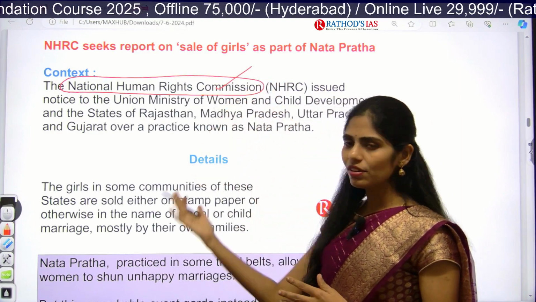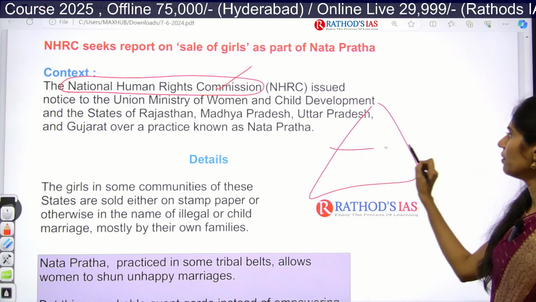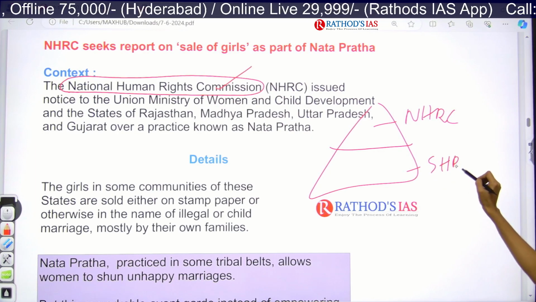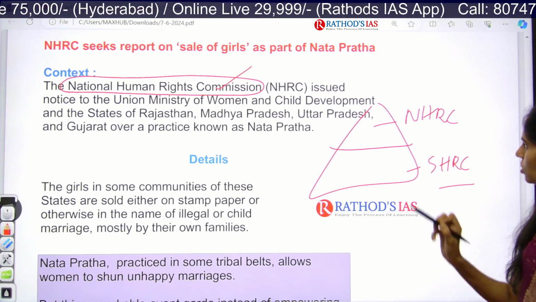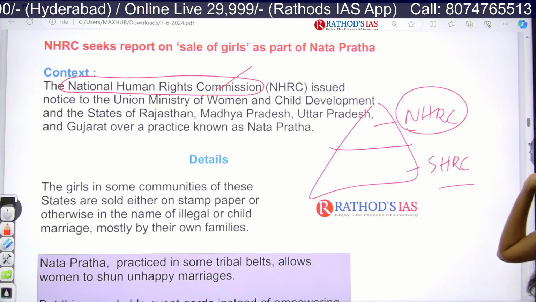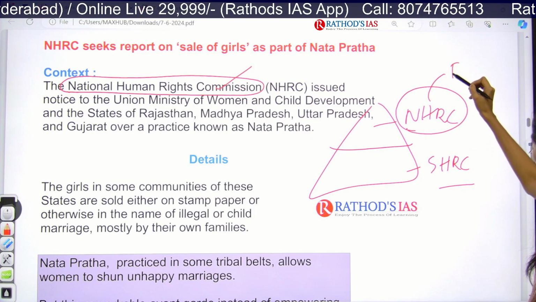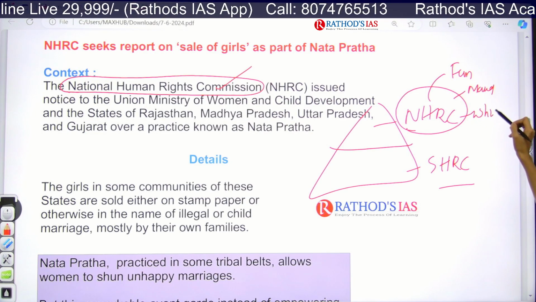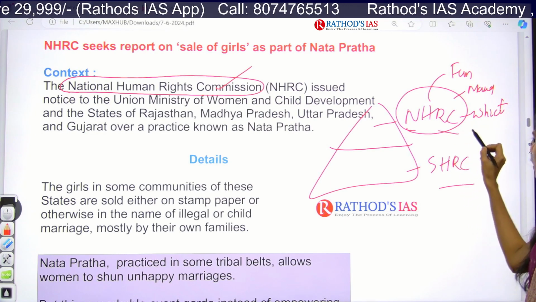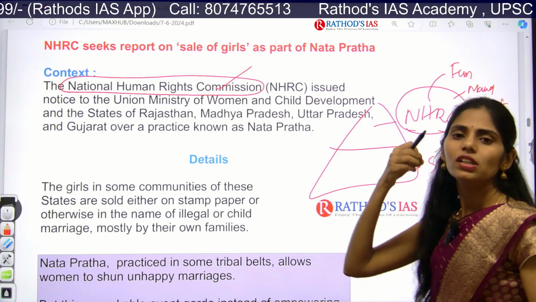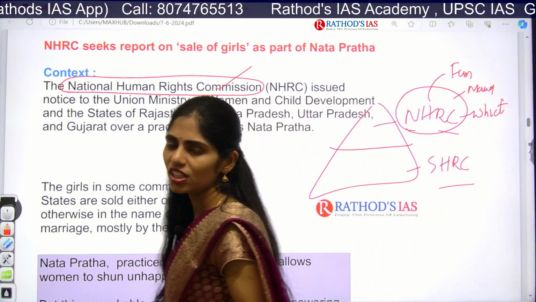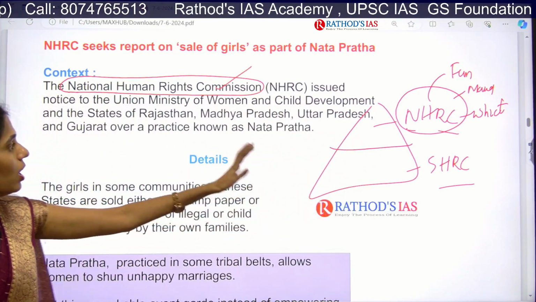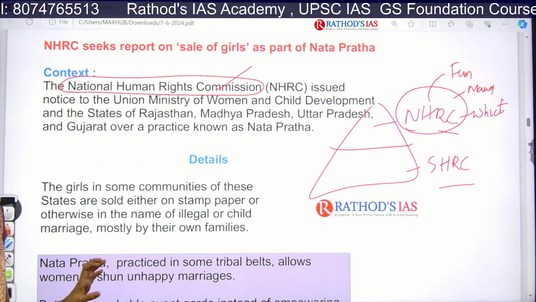So, at the central level we have NHRC, and at the state level we have the State Human Rights Commission. Clear? So, here NHRC is very important, and you have to see what its functions are, what its mandate is, which act talks about this, what the role is, what the positives, negatives and challenges are. All these things you have to see from the NHRC point of view. But now, focusing on this Natapratha here.